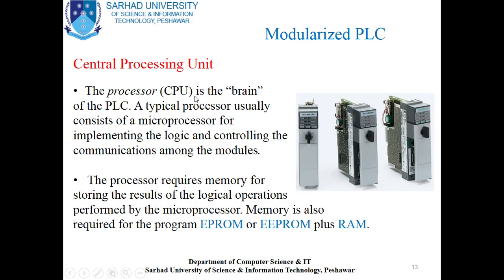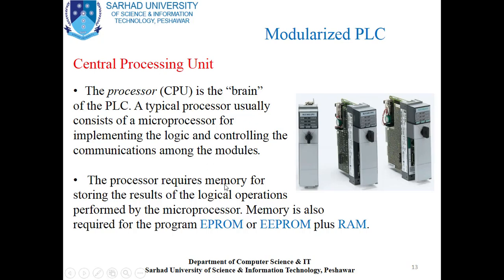The function of the CPU is to communicate with other modules, which may be a counter module, timer module, and so on. The CPU is actually a microprocessor or maybe a microcontroller that controls the input and output of the PLC.